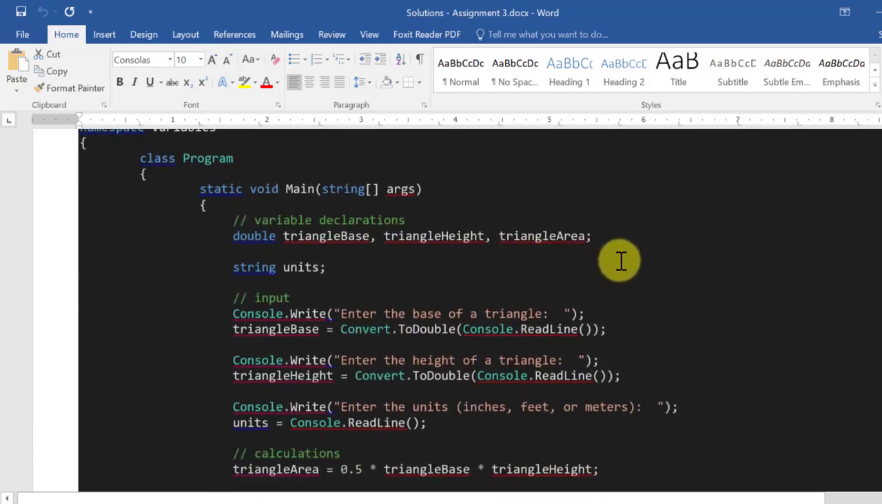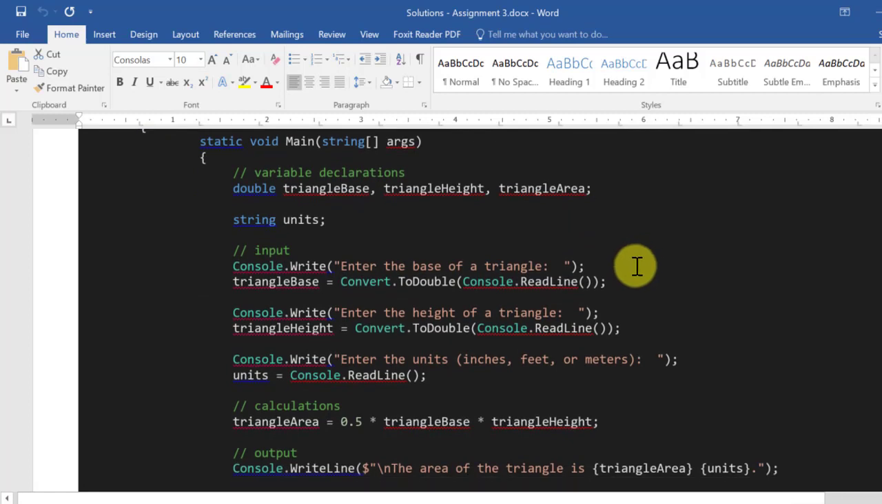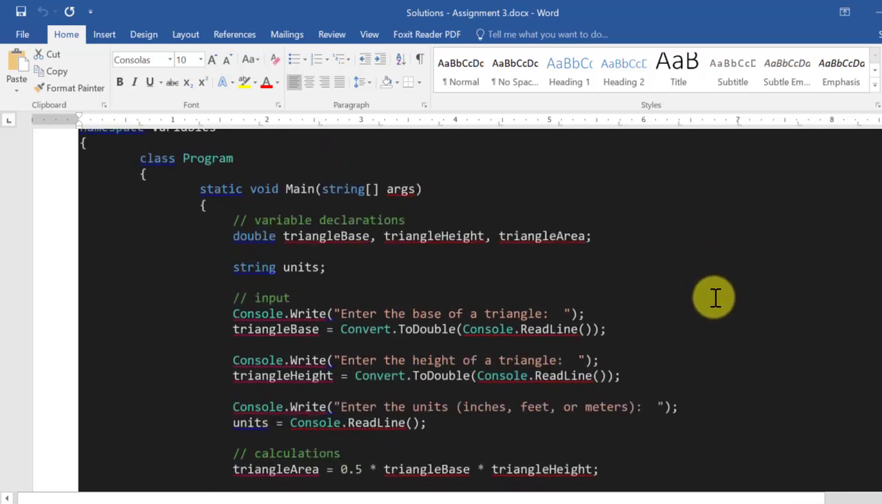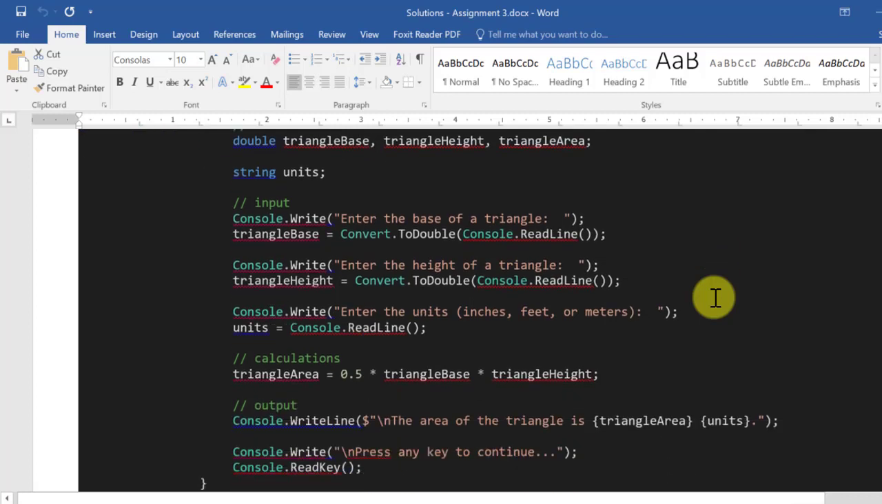Let's see, this one where I'm getting the triangle area. Again, I'm reading some values in and converting to doubles. Notice again, it's following that pattern: variable declarations, input, calculations, and output. For the units, enter units, I didn't do any conversion here. Why not? Because units is a string, and ReadLine returns a string.